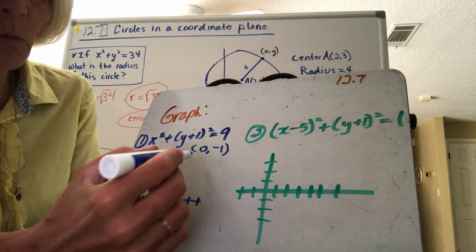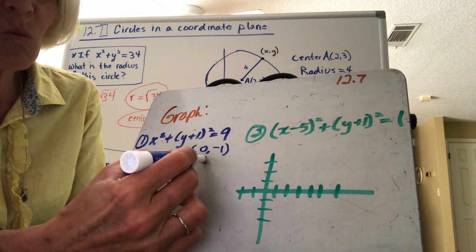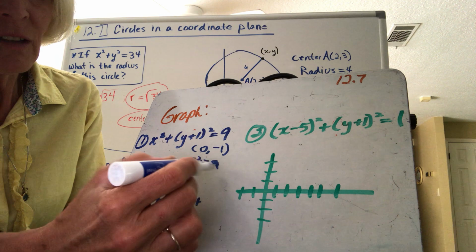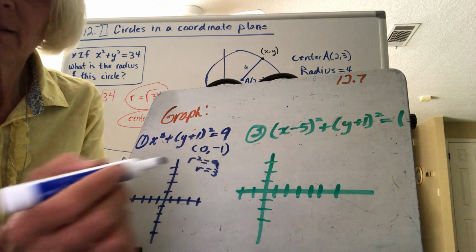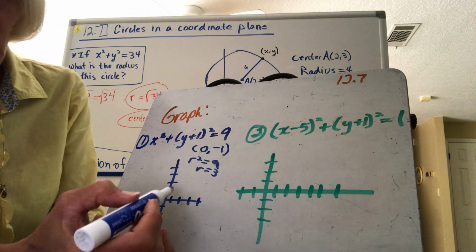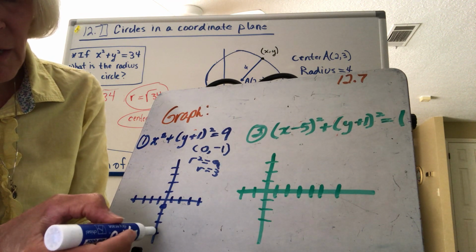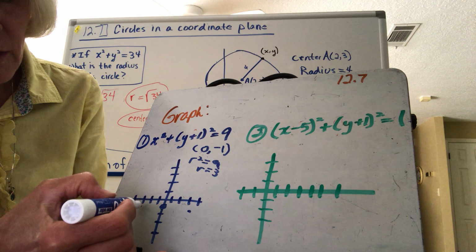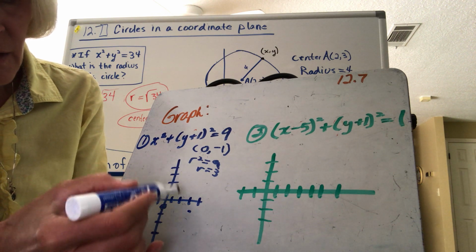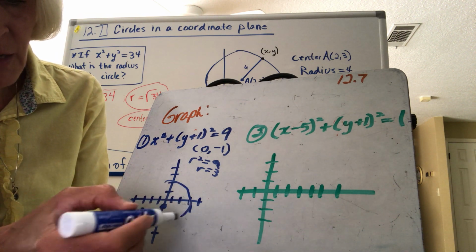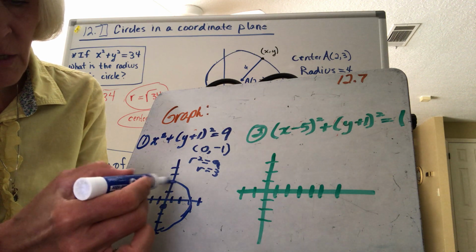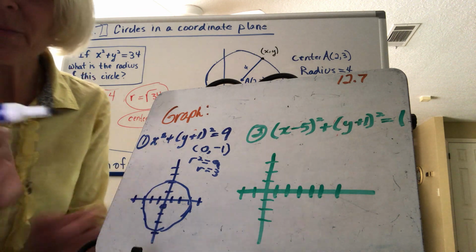So 0, negative 1. Then I know r squared is 9. So what would the radius be? And then you just graph it. So you start at 0, negative 1. Go out 3 in all directions. And make a circle. If you have a compass, that's great. If you don't, then sketch it on your homework.